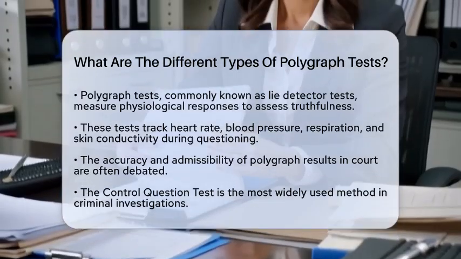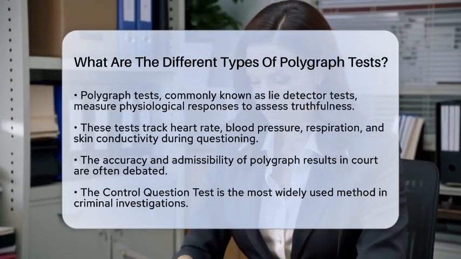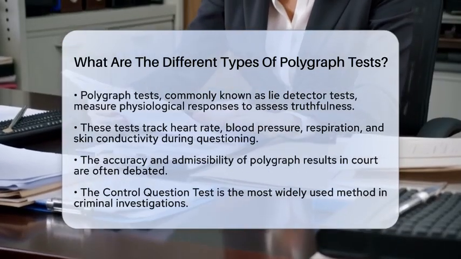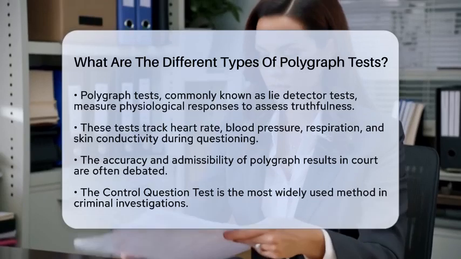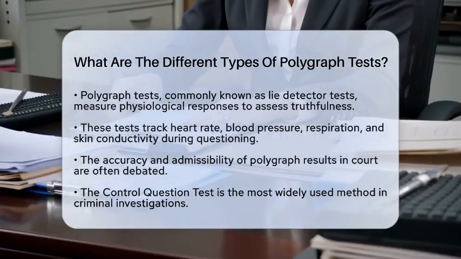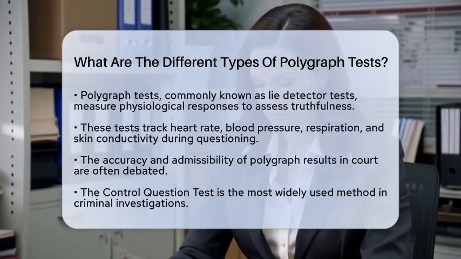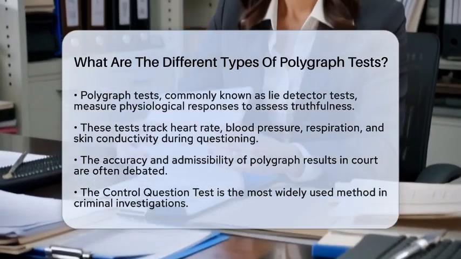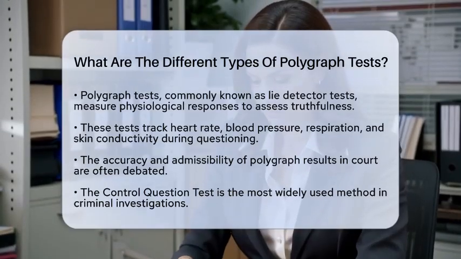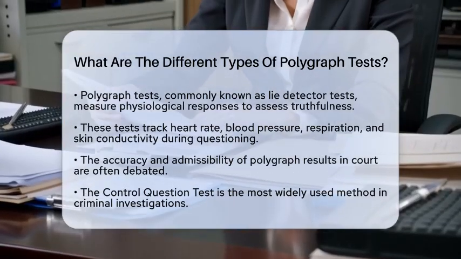These responses are analyzed to infer truthfulness or deception, but the accuracy and admissibility of these tests in court can be contentious. Let's break down the different types of polygraph tests commonly used today. The most widely used technique is the control question test. This method is prevalent in criminal investigations.